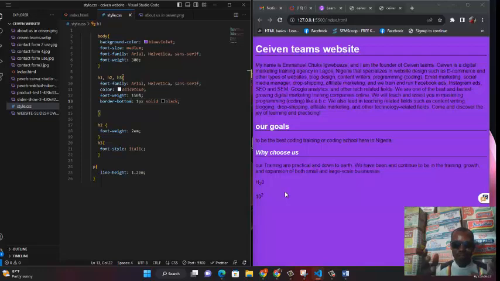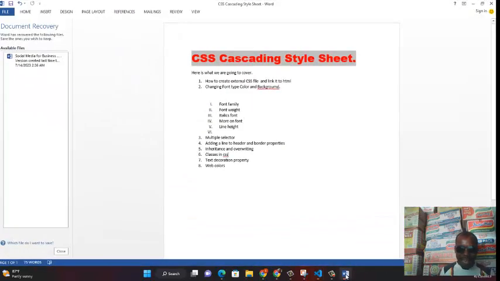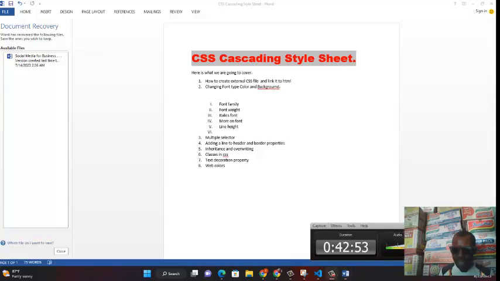So practice this and let it become part of you, because we need them by the time we start working on advanced CSS. Let's move on to the next one, and the next one will likely be the last one we're going to do for today, and that is inheritance and overwriting.